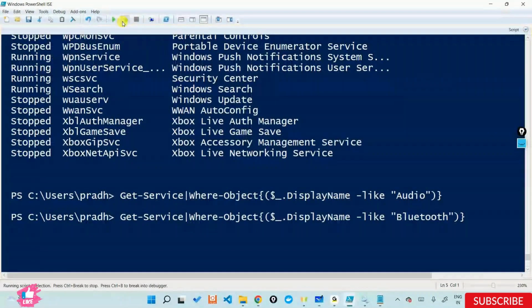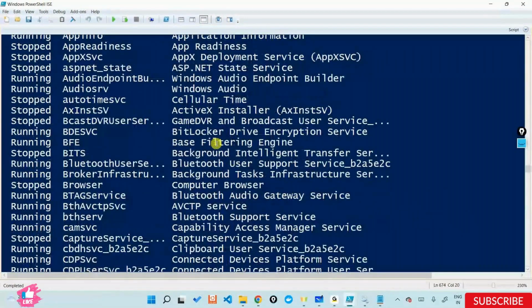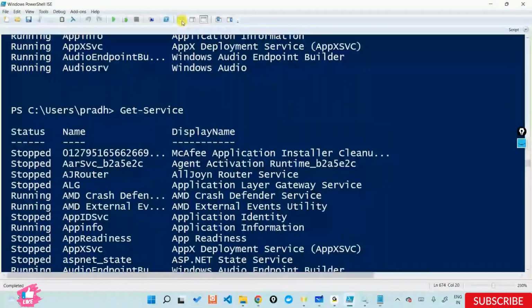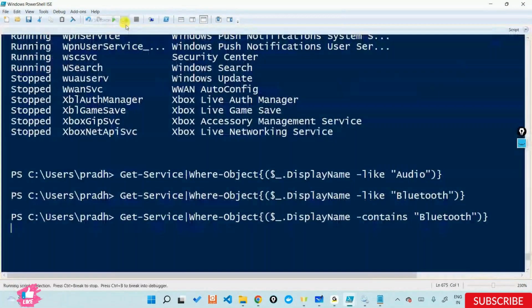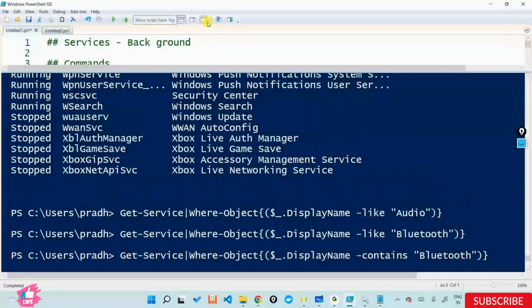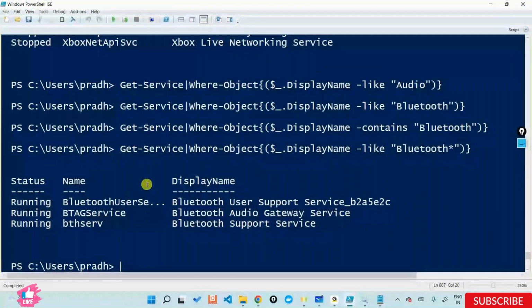I'm not getting something. Let's see. We didn't give the asterisk symbol after Bluetooth. After that, yes. So what I can do is give one more operator called contains. Say this word contains Bluetooth out here. Yes. Let's try this one with a hash. It's easier to do. Let's say something like hash, so Bluetooth, getting something like that, or audio, something the same.